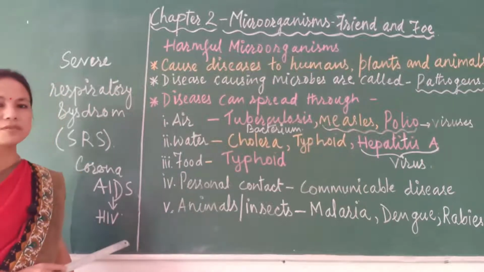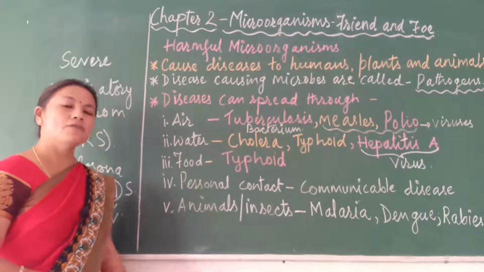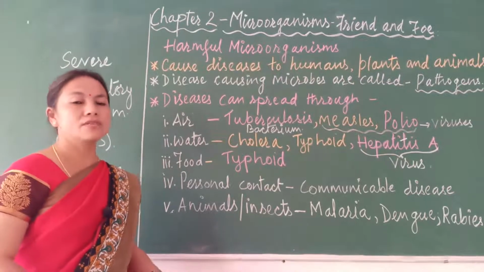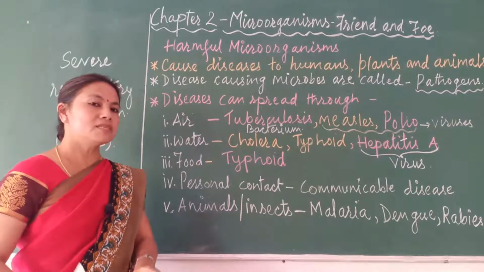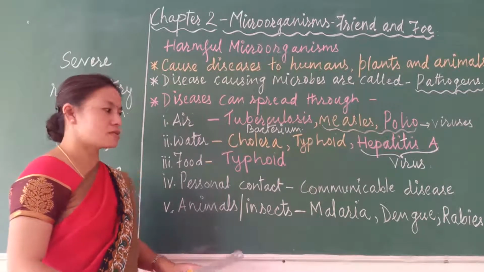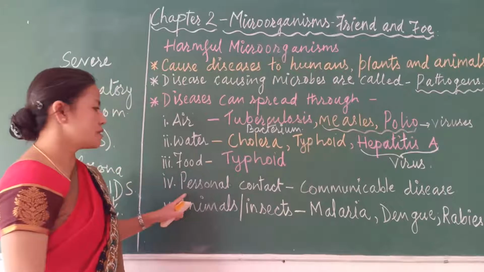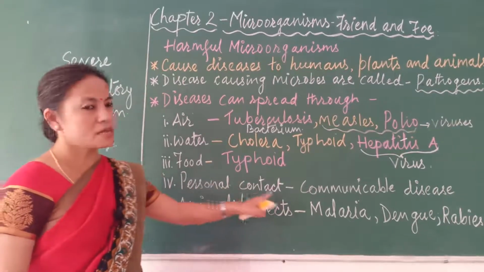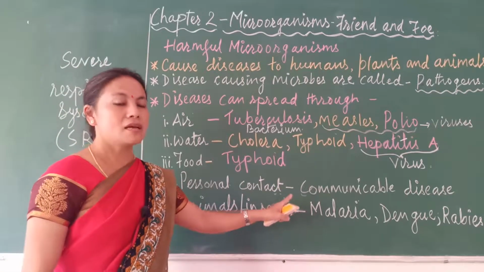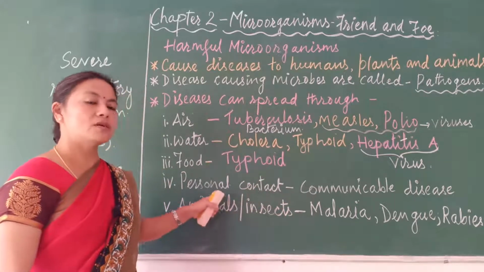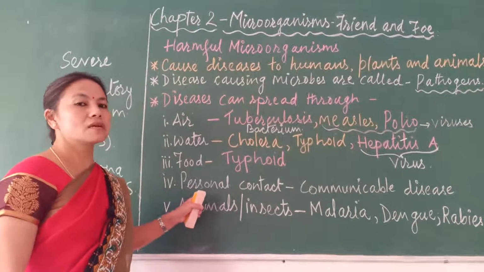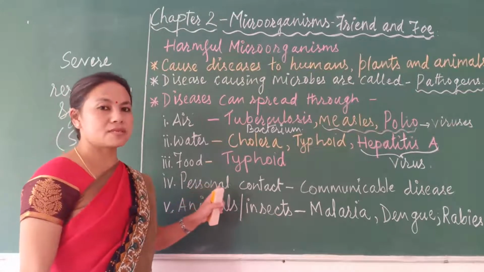Now these are examples of viruses, but there are certain fungi and certain bacteria which also get transferred from the infected person to the healthy person, and such diseases are called communicable diseases. Communicable diseases spread when the diseased person comes in contact with the healthy person.